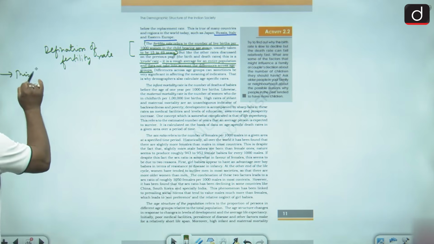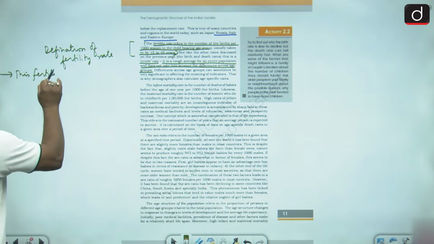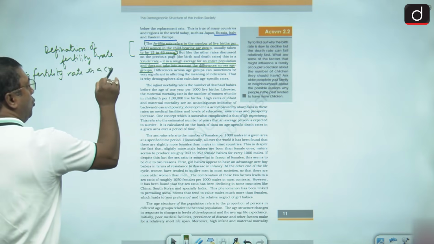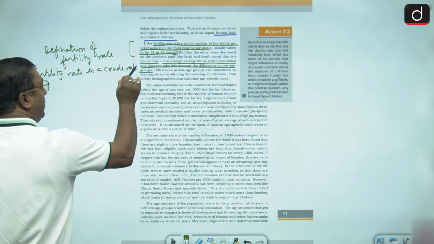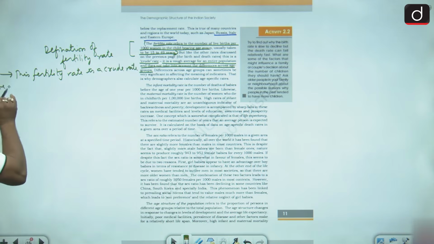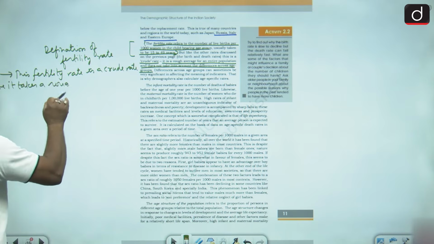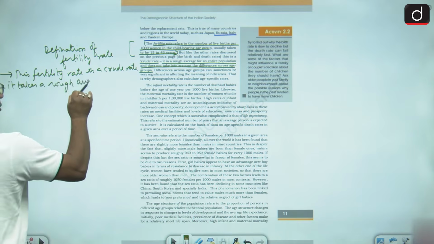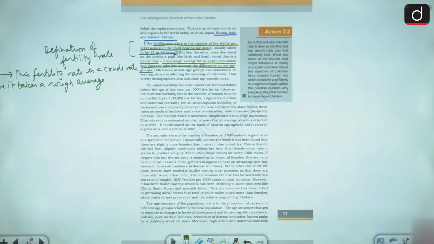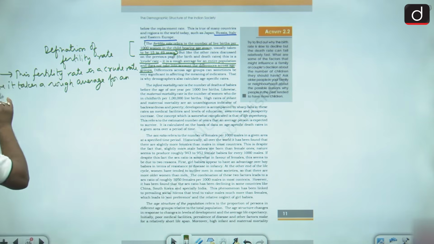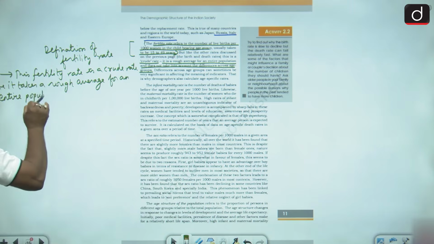This fertility rate is a crude rate, that is, it takes a rough average for an entire population.